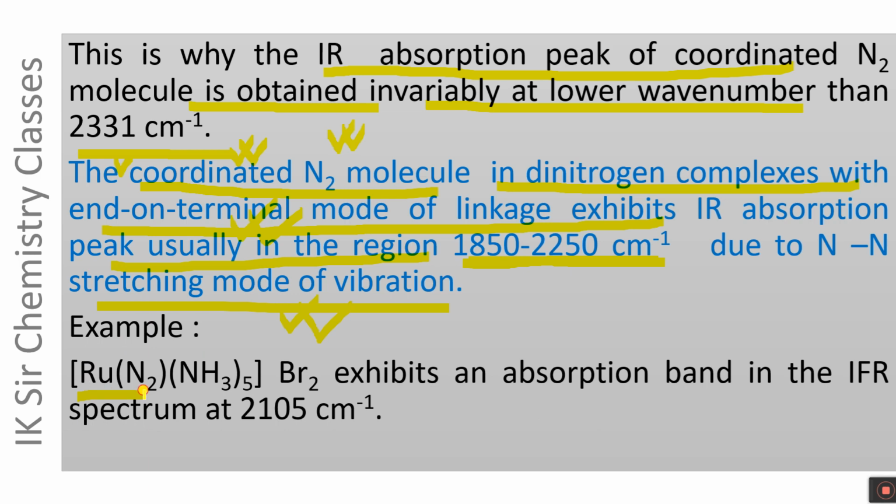Ru(N2)(NH3)5 Br2 exhibits an absorption band in the IR spectrum at 2105 centimeter inverse, which falls in this range. In this dinitrogen complex, there is end-on terminal mode of linkage of N2 to Ru2+ ion.